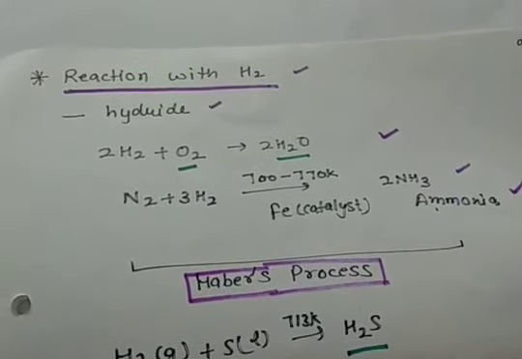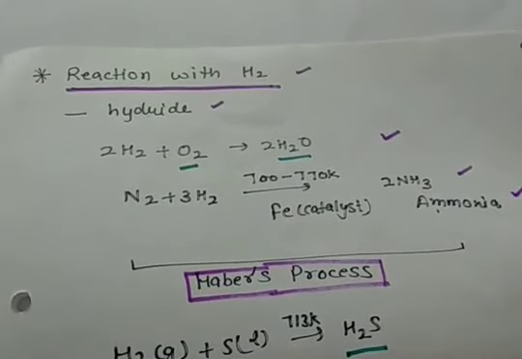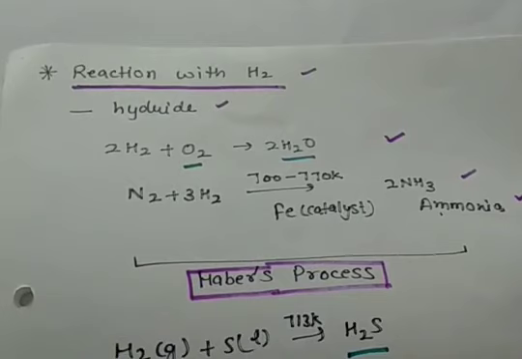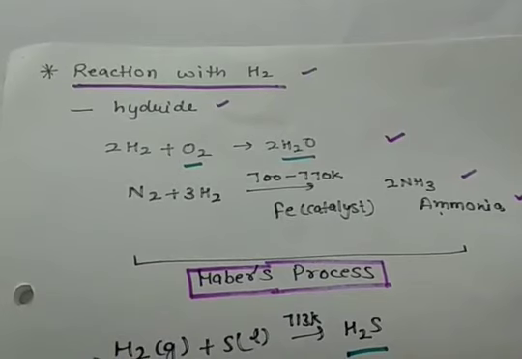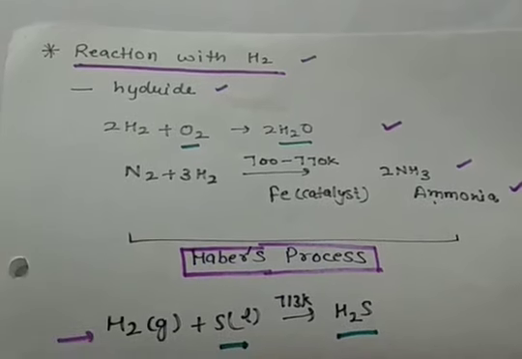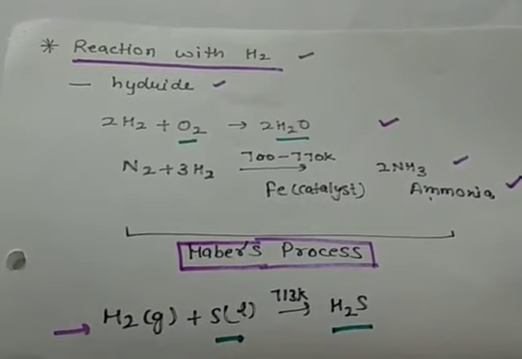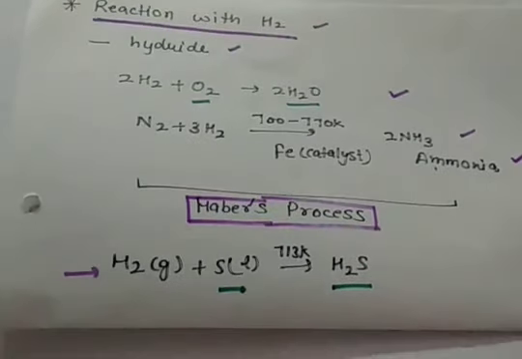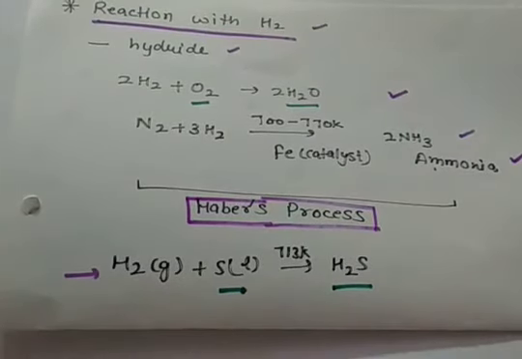So let us see the reactions with hydrogen. When non-metals react with hydrogen, which is a non-metal itself, the hydrides of non-metals are formed. For example, hydrogen when it reacts with oxygen forms 2H2O. Nitrogen when it reacts with hydrogen at a temperature range of 700 to 770 Kelvin, with iron as a catalyst, forms ammonia. And this process of formation of ammonia is known as Haber's process. One more example is the formation of hydrogen sulfide.